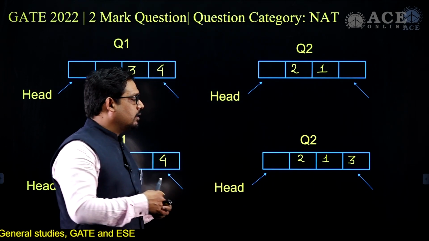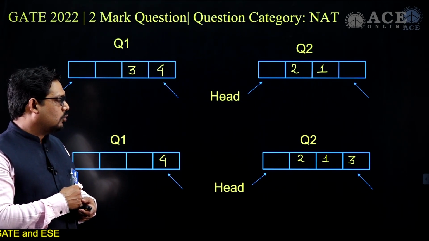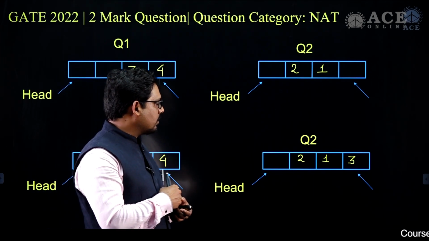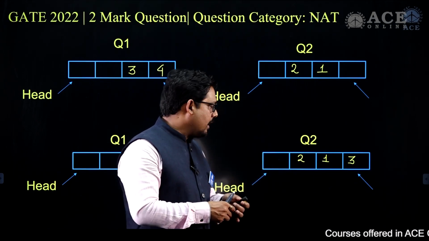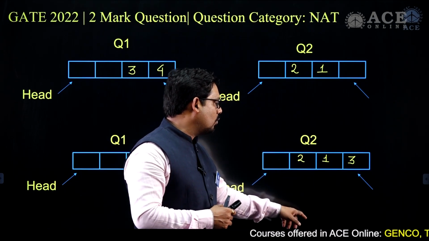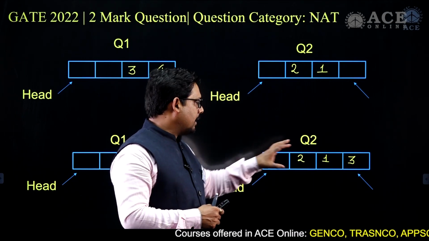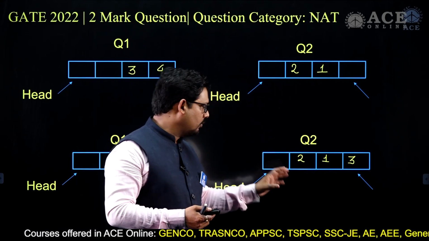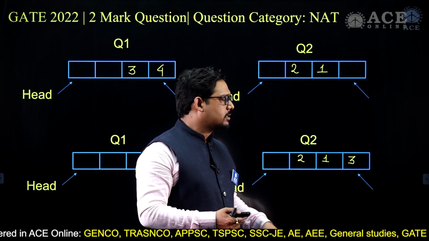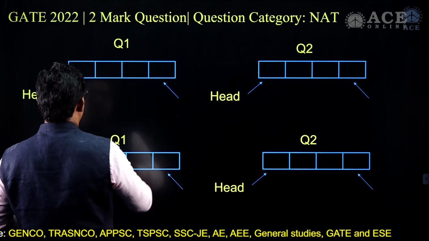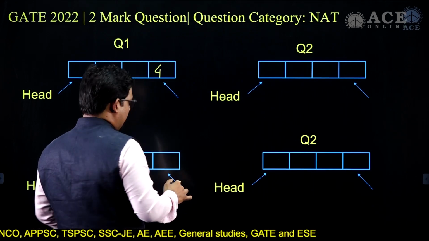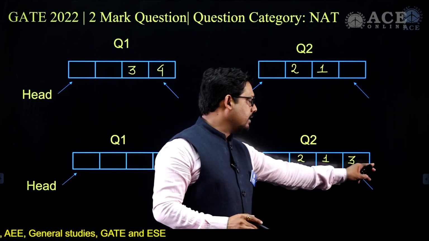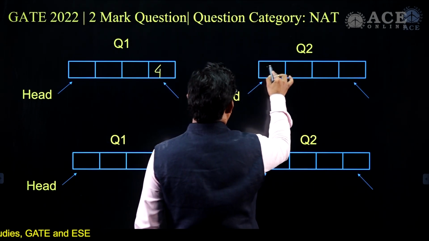Now again I reshuffle the queue. Now I'll delete 2, okay, and then I'll put the value again, so it is 2 1 3. I'll keep on deleting 2, keep on deleting 1, and I'll again insert it. And for the time being, because it's a sort of algorithm, do not look at it from an implementation point of view. I'll delete 2, I'll delete 1, and I'll again insert it, and that will leave the content 4 remaining. What I'm saying is that I'll delete 2 and reinsert into the queue, delete 1, reinsert into the queue, and that will make the value 3.